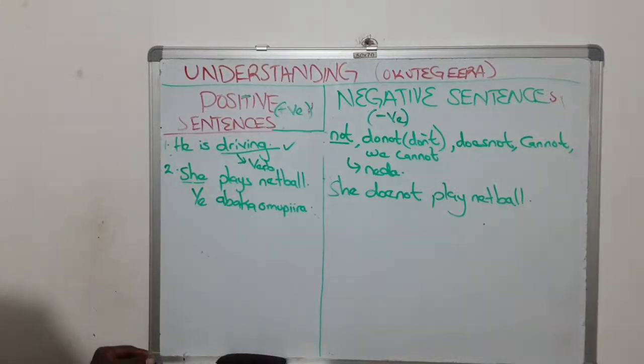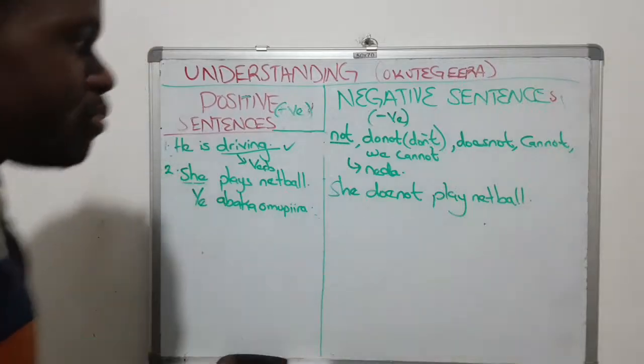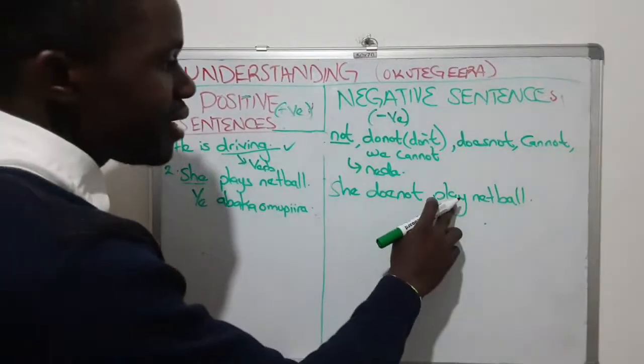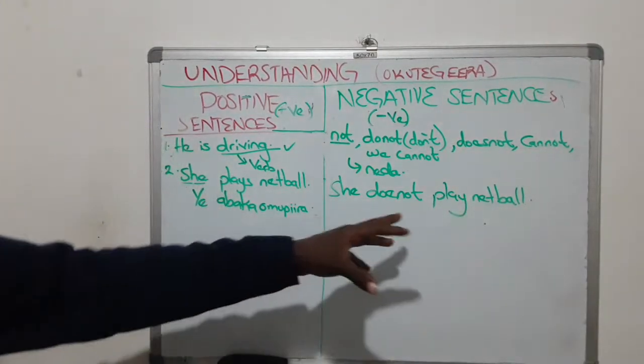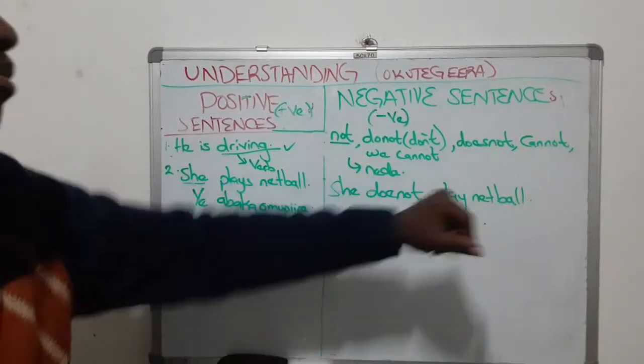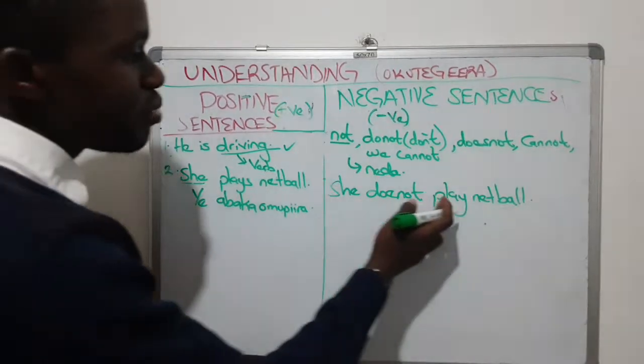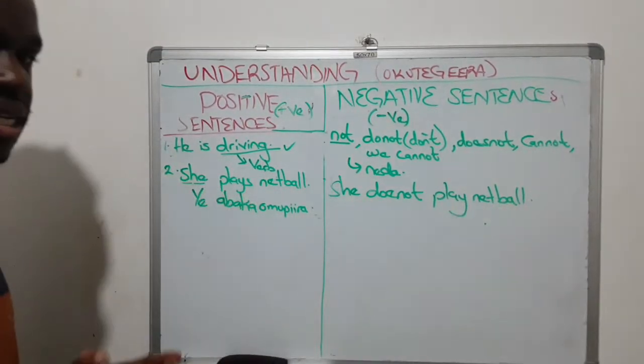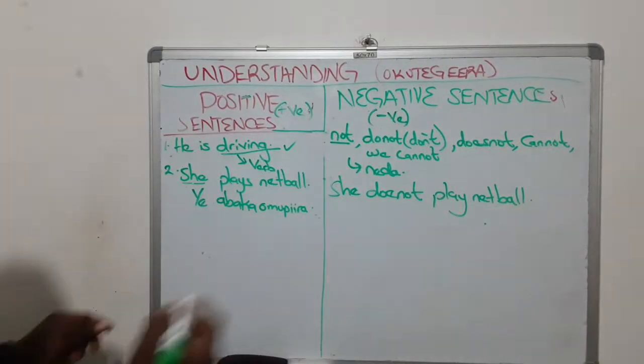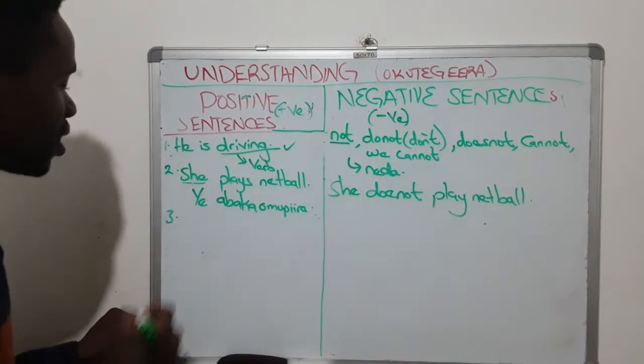Obeera negative egenda kubeera ye tabaka mupiira. She does not play netball. Oba ye tazannya netball. Tuli ffenna maama wange. Okay, let's proceed. So here she does not play netball. Here she plays netball. Okay, let's have another example and you understand what I'm talking about.